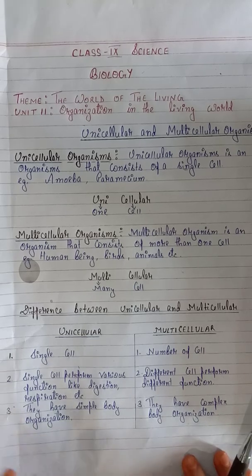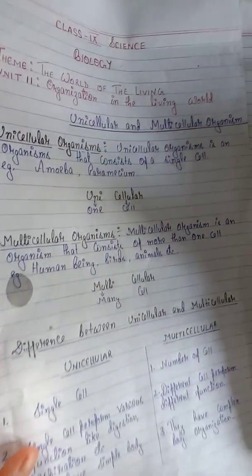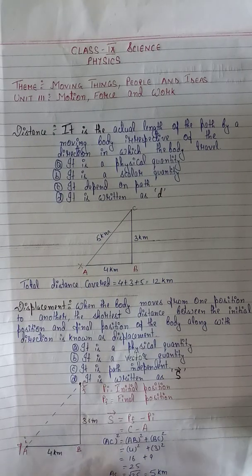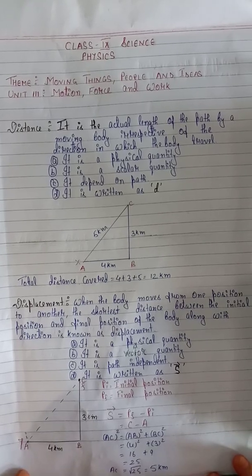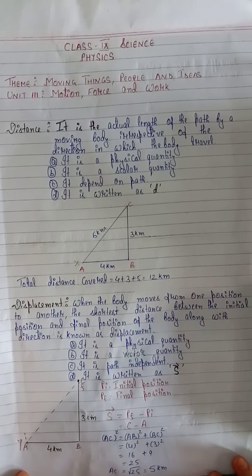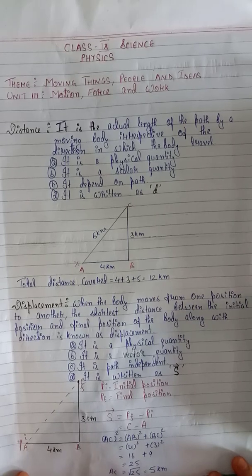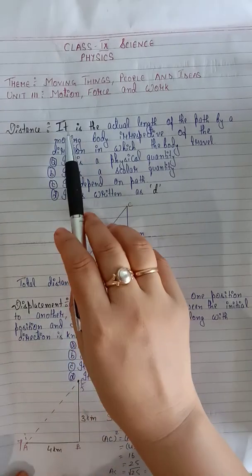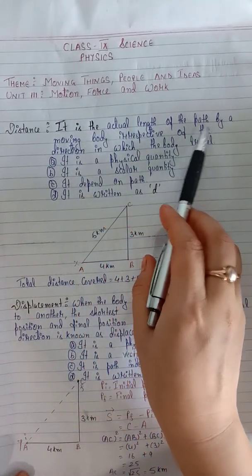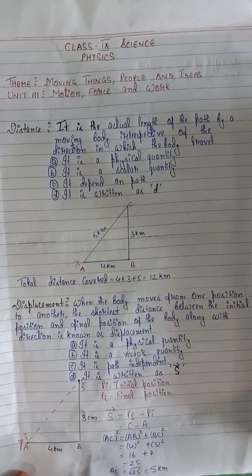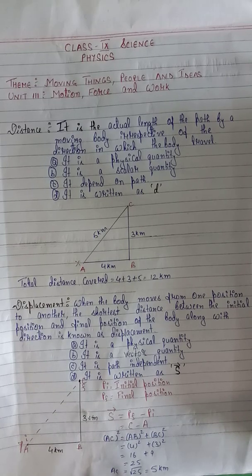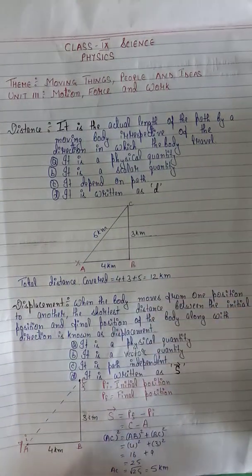Now comes the physics part. In the physics part, we will discuss distance, displacement and velocity. What is distance? Every day we hear about distance. It is the actual length of the path covered by a moving body irrespective of the direction in which the body travels. Distance is the actual path followed by a moving body or object. Clear? Irrespective of the direction.